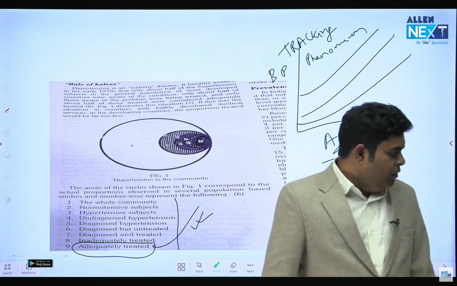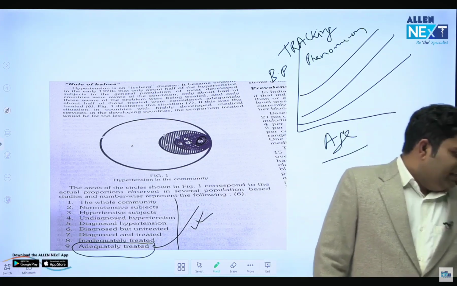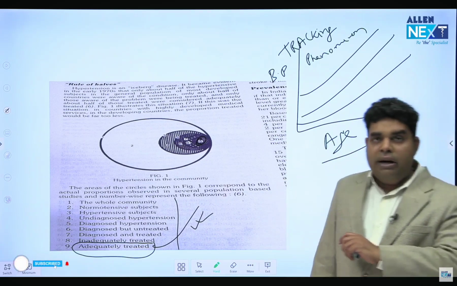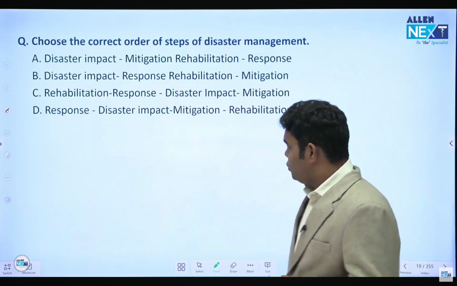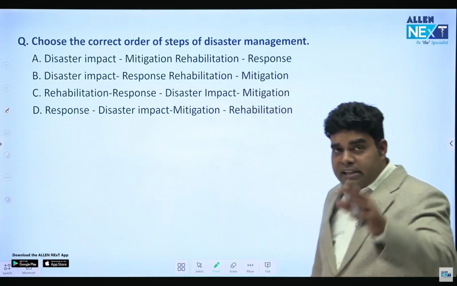Okay. Very good, Richa Singh and ZV, you were right. That was tracking phenomena. Yes. Chalo, now let's move ahead. Let's do some question now directly. Choose the correct order of steps of disaster management. Let's see whether you can answer it or not.